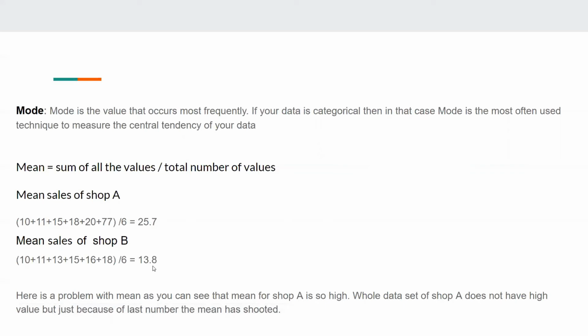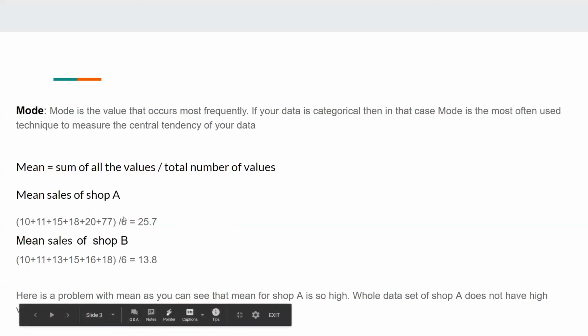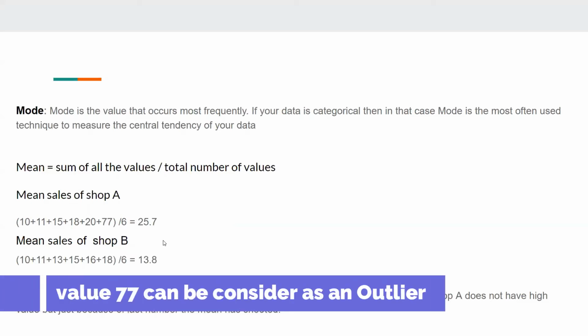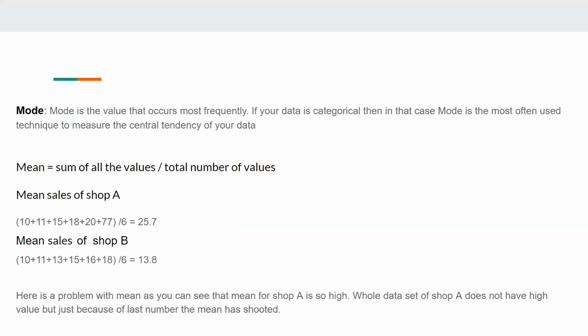Okay, so guys, here you can observe one thing, that we don't have that many high values in shop A, but just because of the last number, 77, our mean would shoot up, right? So this is the problem with the mean. If you have a single value that is very high from the range, then our mean would shoot up.